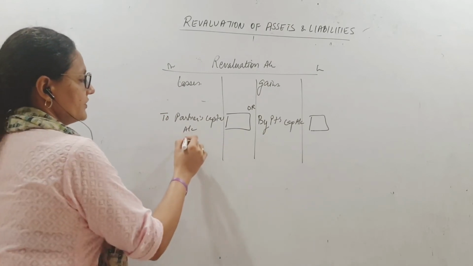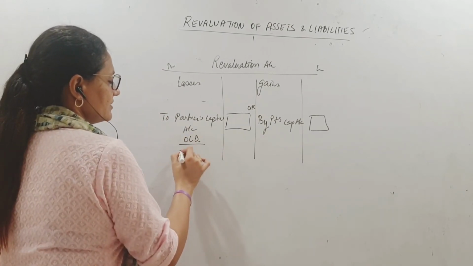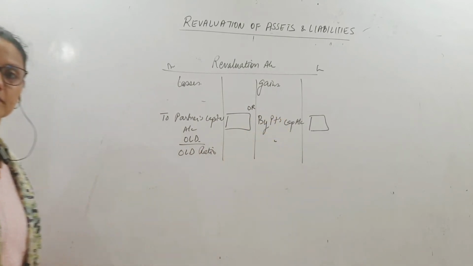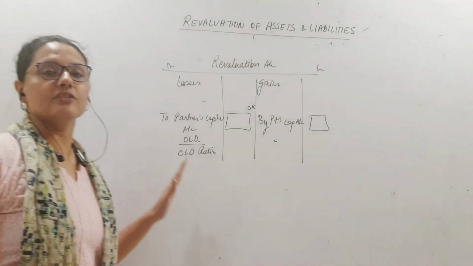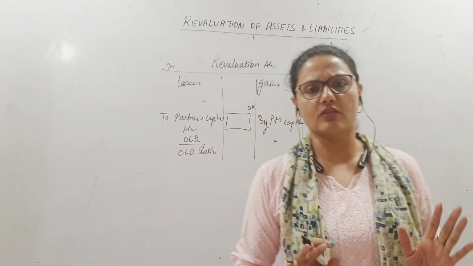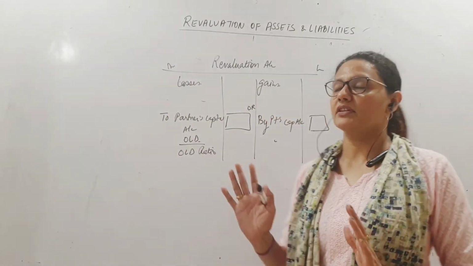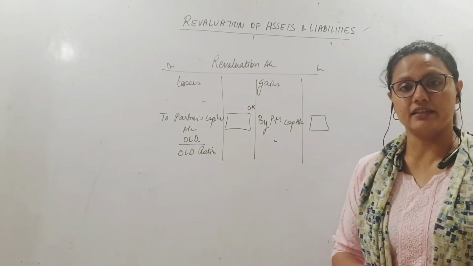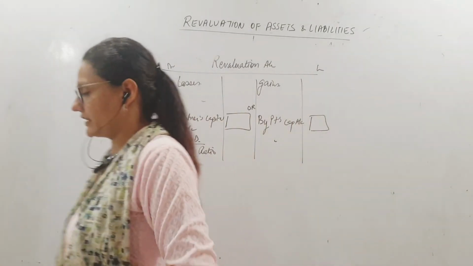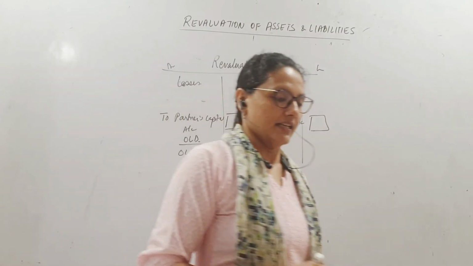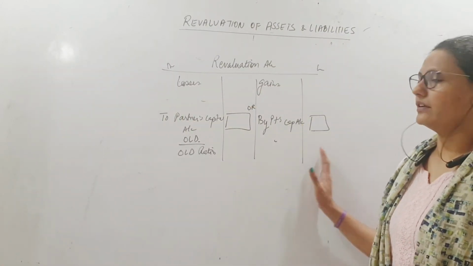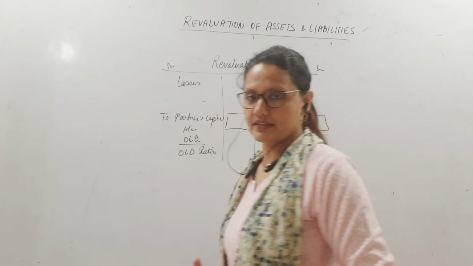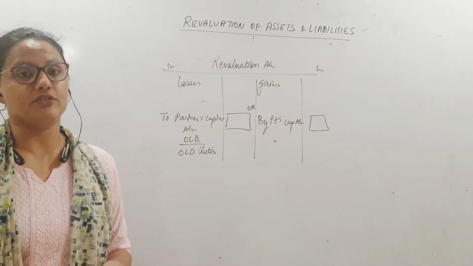Remember, this will be only for the old partners in the old ratio. Same thing here. Only old partners will share either the gain or loss on the revaluation, and their capital accounts or current accounts also can be debited or credited depending on the method they are following, fixed or fluctuating capital. So this is how we close the revaluation account. Clear? So the entire concept of revaluation of assets and liabilities, I guess it's clear, or the journal entries.